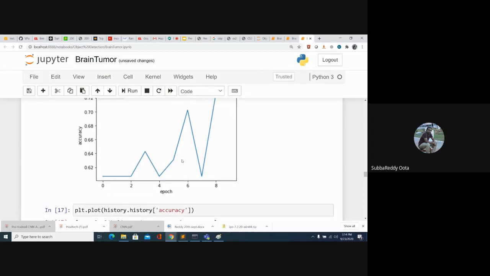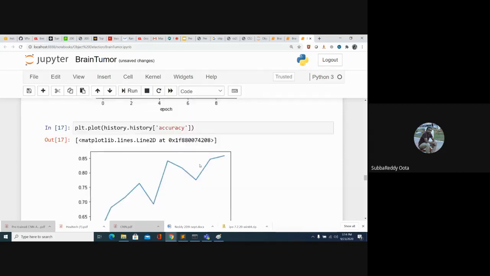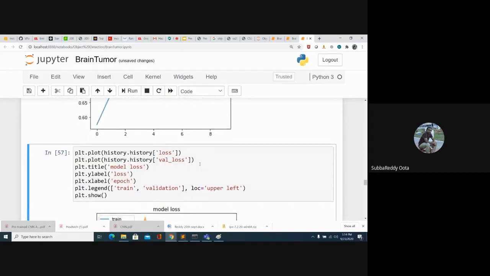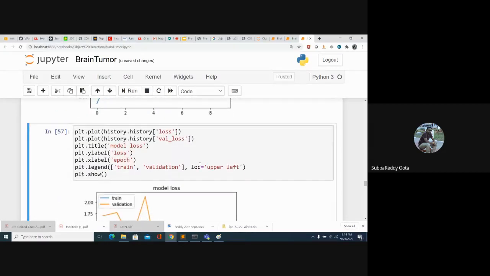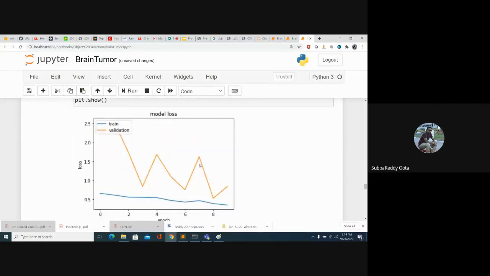Up to there it's going up and down. You can also visualize the loss. One is the training loss and one is the validation loss. The blue line is the training loss, going in a decreasing fashion, and the validation loss is fluctuating. Though it is decreasing, it is fluctuating.